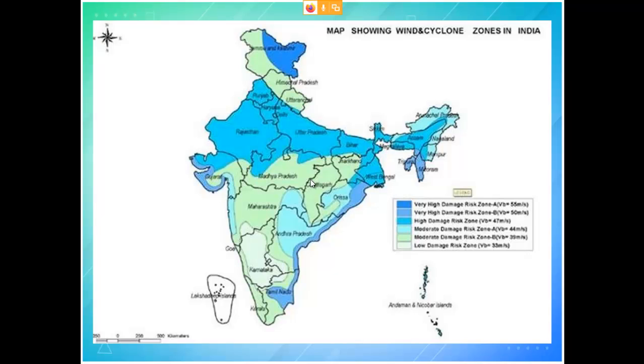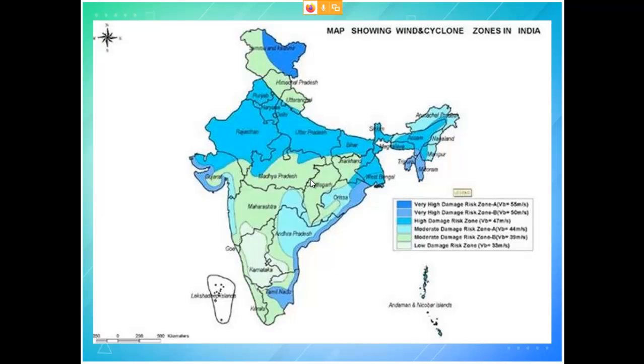So they may ask us a 16-mark question: explain the disaster profile of India. So you have to explain one by one what the various disasters are that occur in India. There is no chance for forest fires or hurricanes and all. Here you have only cyclone and flood. So we have to explain. No need to draw the map and all.